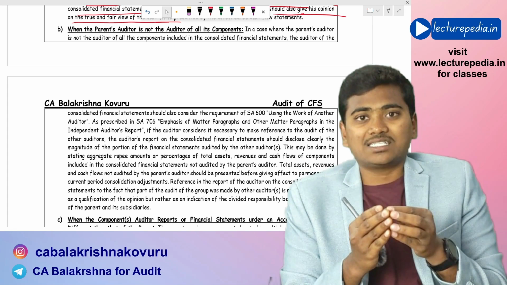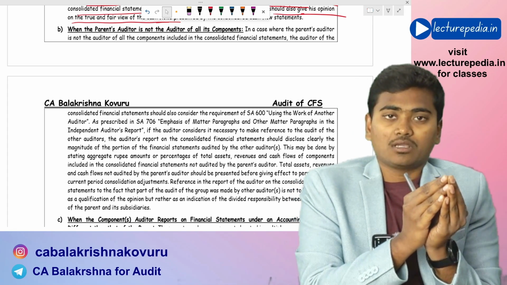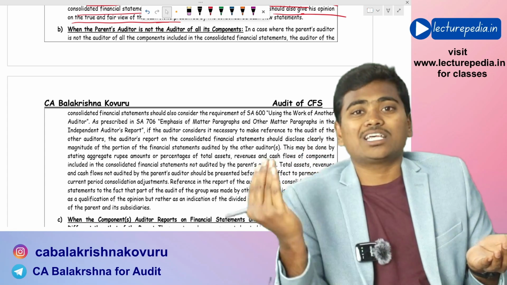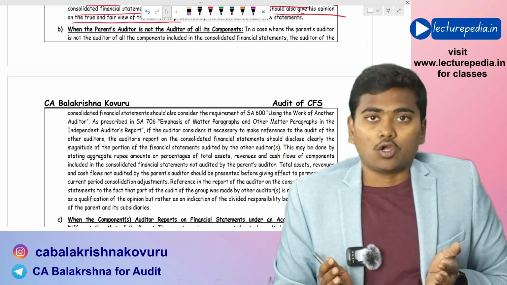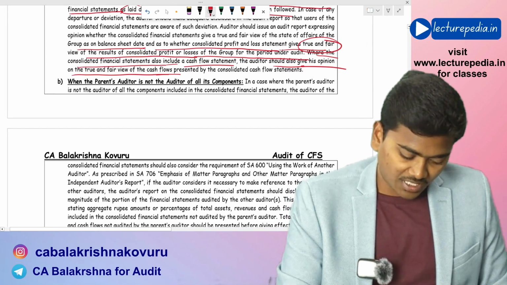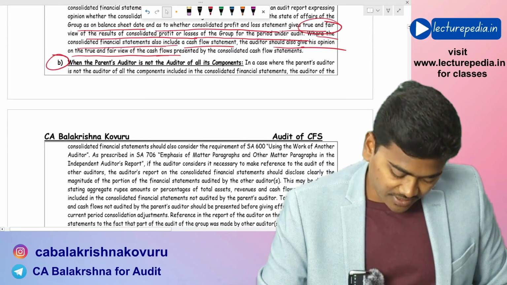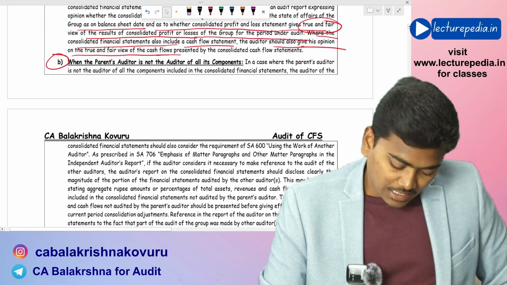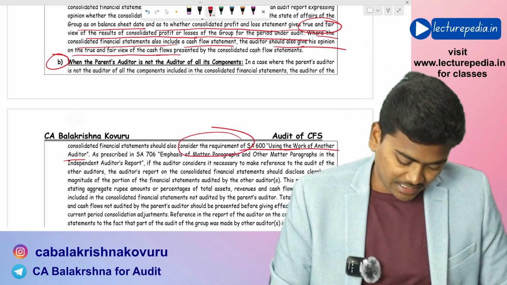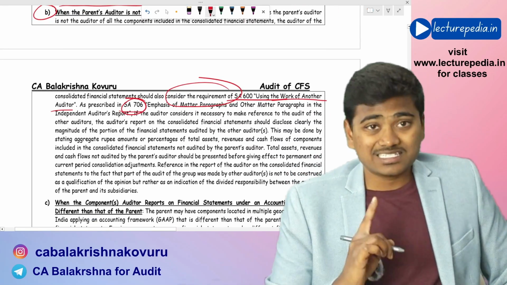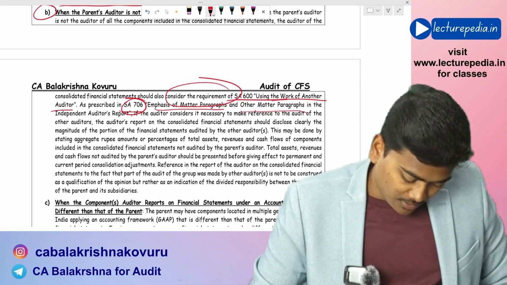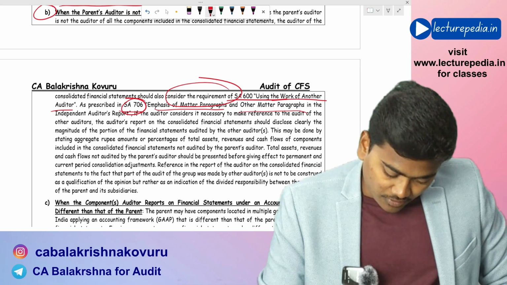Okay, to the extent of how much portion of assets that has been included in the consolidated financial statements belongs to such other components which have been audited by some other auditor, these points have to be reported. In the second situation, see, first of all, SA 600, using the work of other auditor, you need to consider the requirements of SA 600. Next, as prescribed by SA 706, emphasis of matter paragraph and other matter paragraph, you need to disclose in the other matter paragraph. Let's read it.